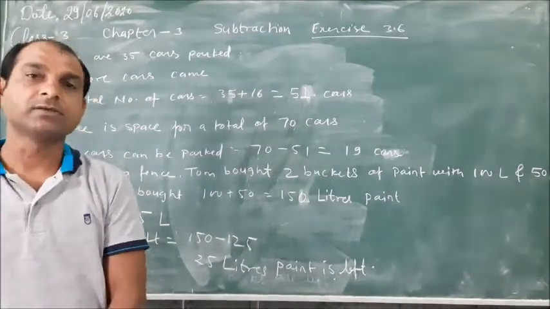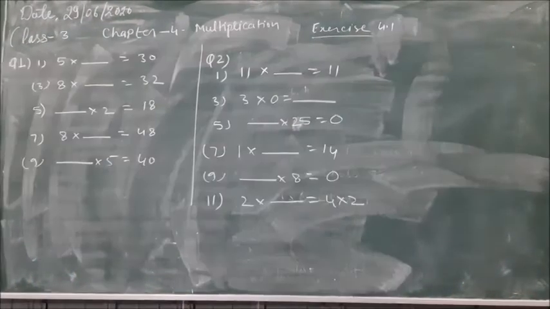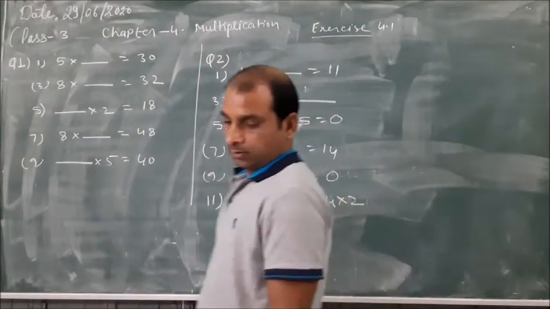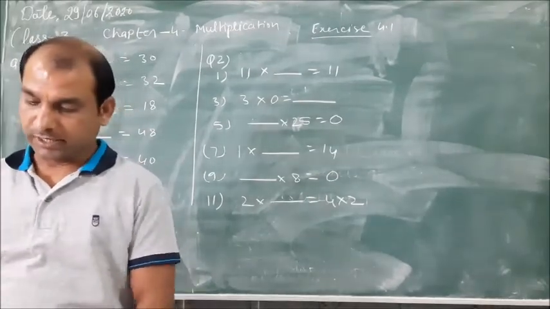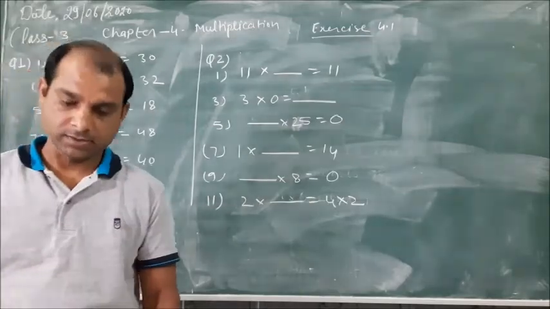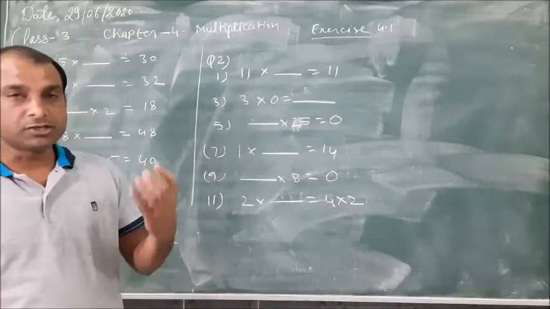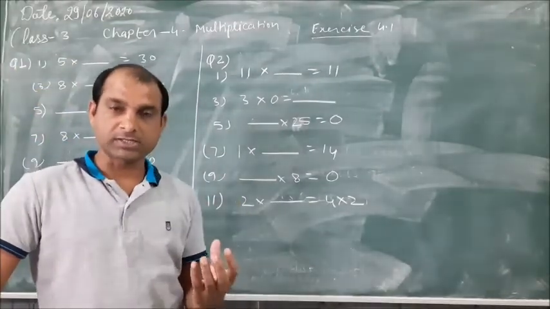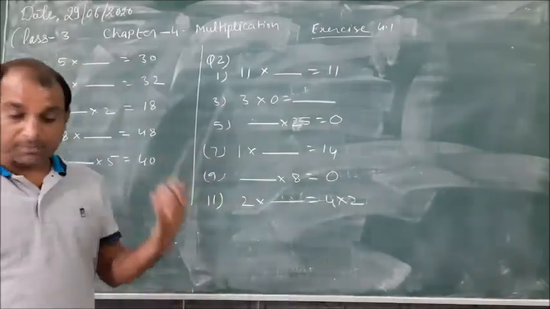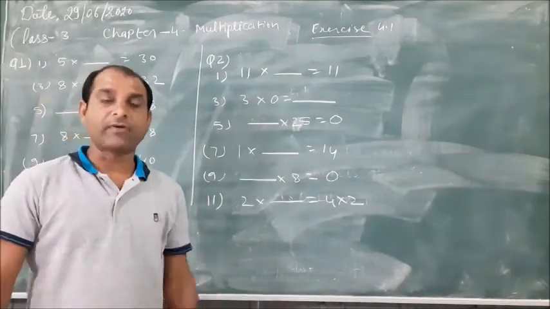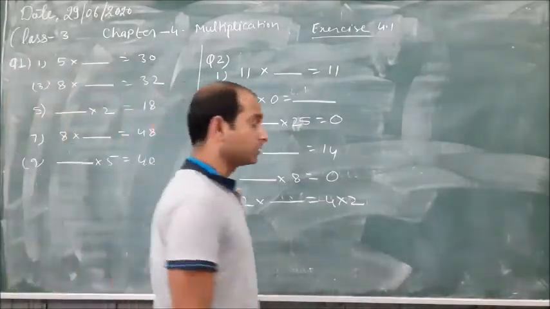Now exercise 4.1. Today I will start chapter 4, and chapter 4 is multiplication. In this chapter I will tell you about multiplication, factors and products. The numbers that are multiplied are called factors, and the result of multiplication is called the product.